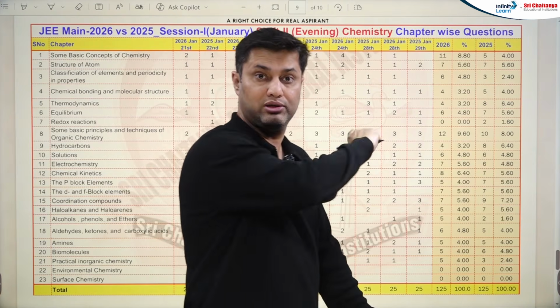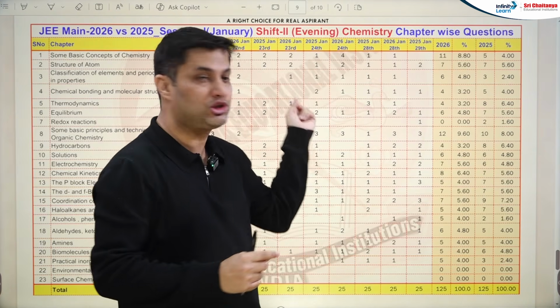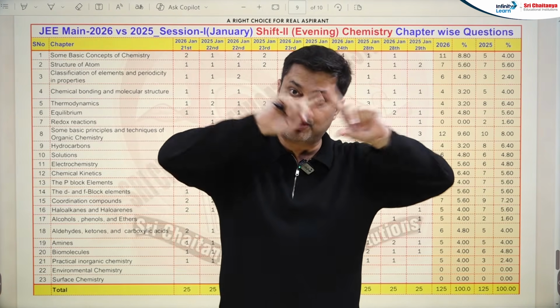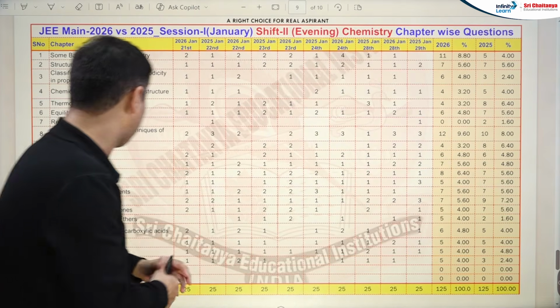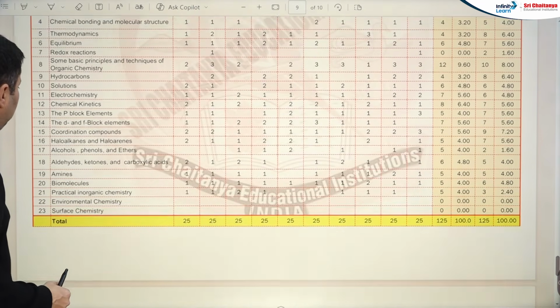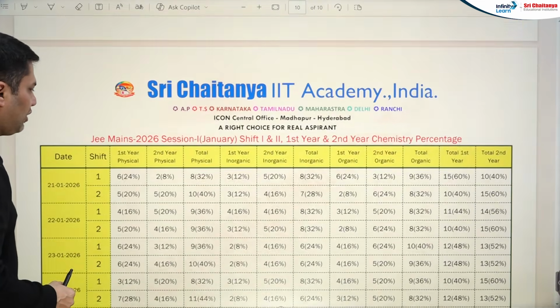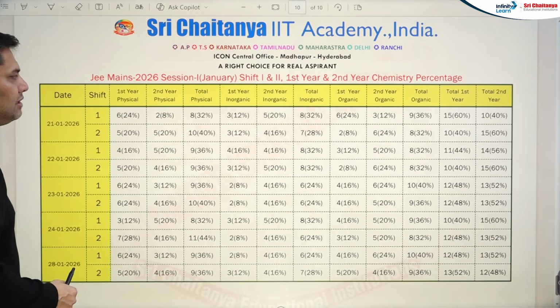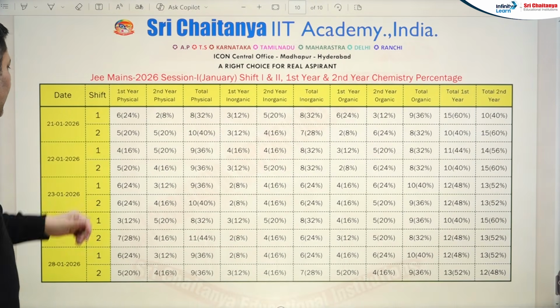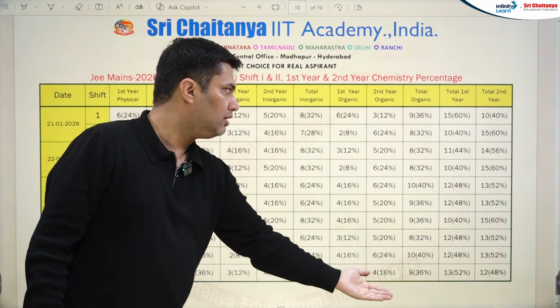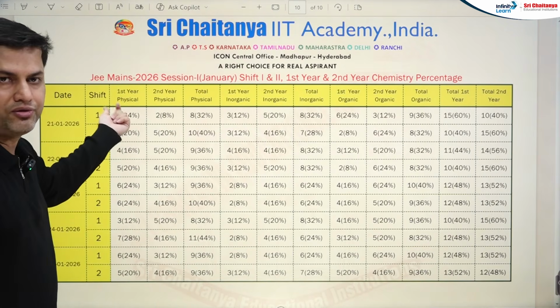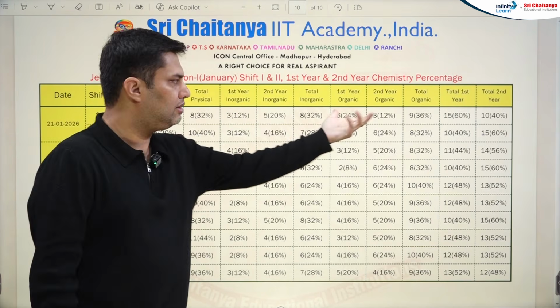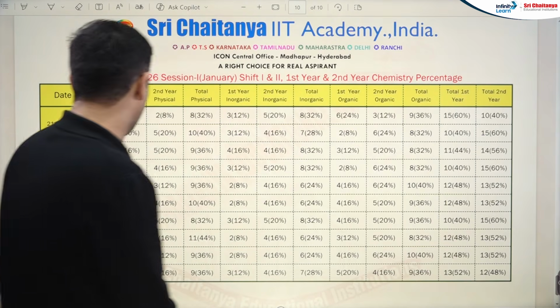This is common in both, and you can find it common in both the evening and morning shift. So practical inorganic chemistry, yes, is again taking over. Yes. And if I talk about the department-wise, physical, organic, inorganic, 11th and 12th, first year, second year, you can clearly see the distribution of each and every department, like physical chemistry for 11th and 12th, organic, inorganic for 11th and 12th.